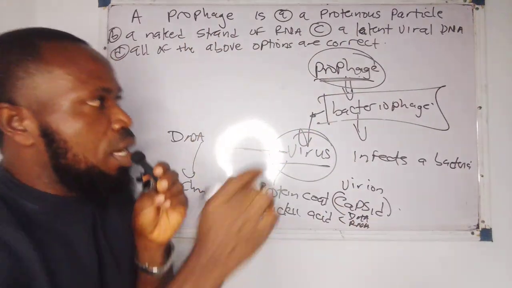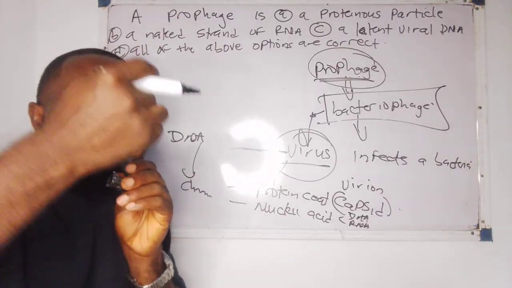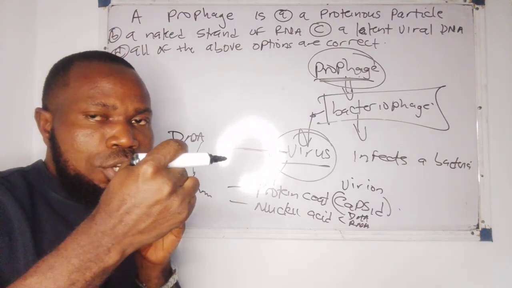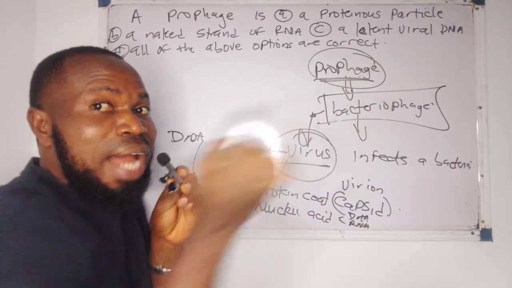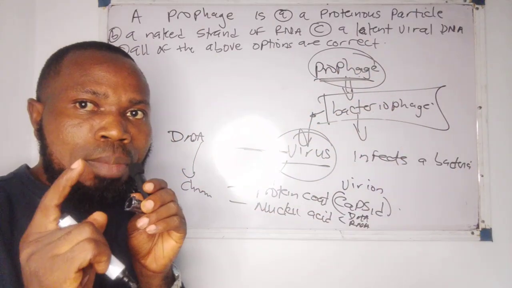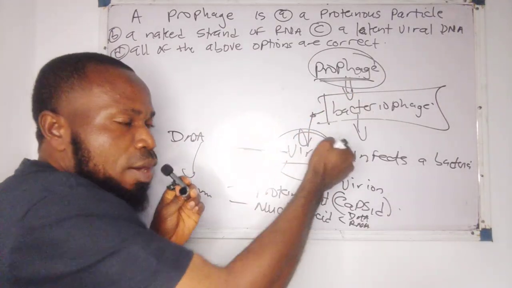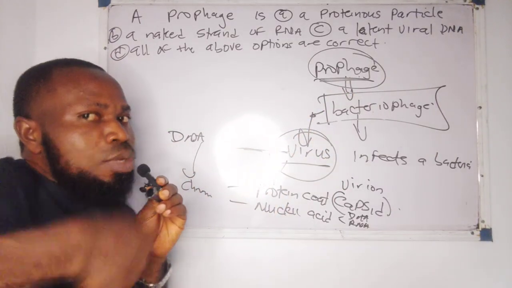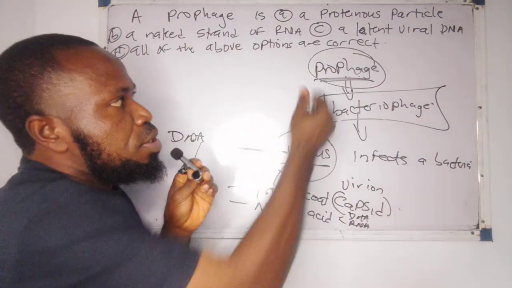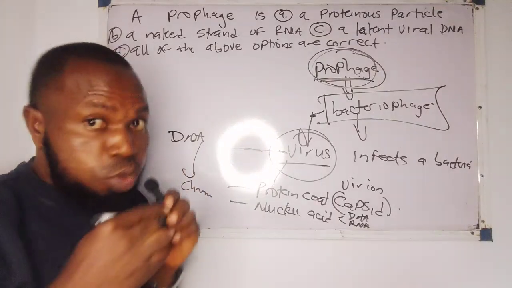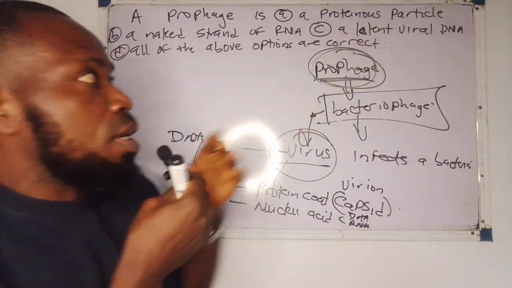So what have we tried to say here? That a prophage is a latent viral DNA, the DNA of the bacteriophage that affects the chromosome of the bacteria. Remember that this guy is a virus, and because he's a virus, he has a DNA. So that DNA that affects the bacteria is what is regarded as a prophage. Automatically you have seen your answer already. What's the answer there? Our answer there is C, a latent